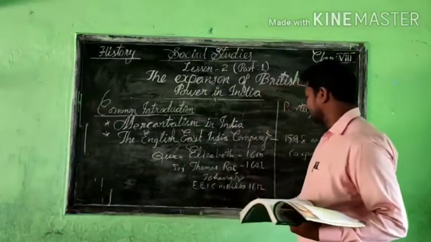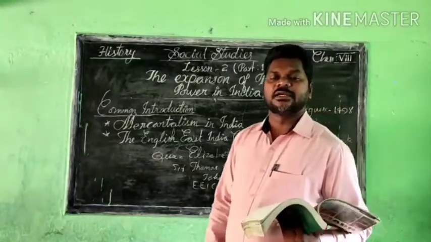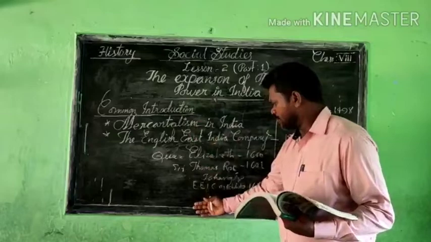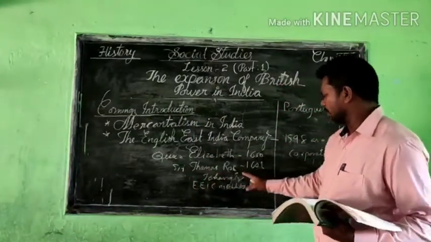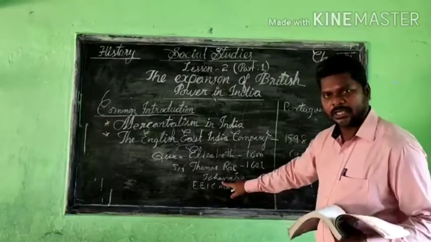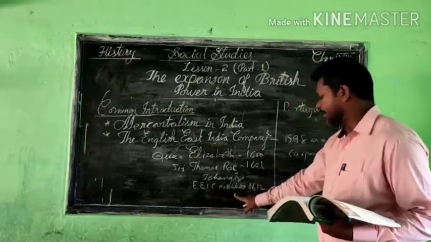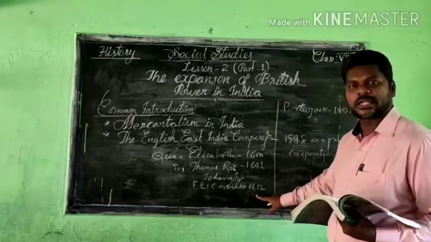In 1612, the English East India Company started, and others established their own trade in India. We are getting clear information from here. With the permission of Elizabeth, Thomas Roe came to India in 1601 to meet Jahangir to get permission for trade, and the English East India Company established their own trade in India from 1612.